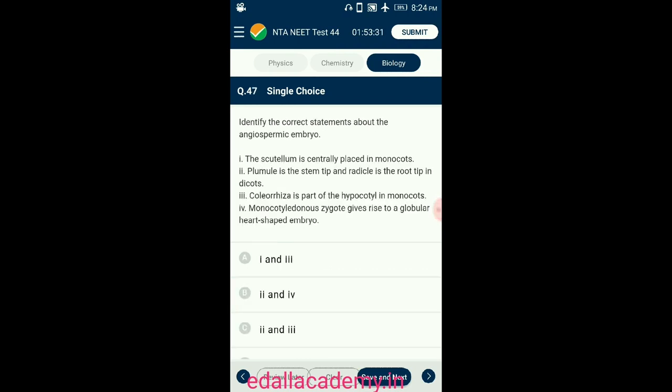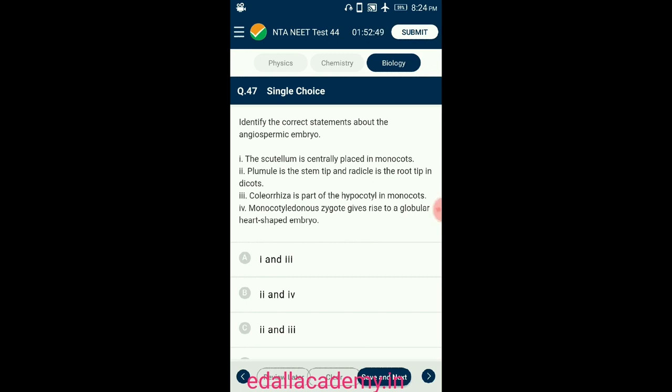Question number 47. Identify the embryo. Scutellum is found in monocots. Cotyledons are centrally placed in dicots. Plumule is the stem tip, and the radicle is the root tip in dicots. Coleoptile and coleorhiza are the stem tip and root tip in monocots respectively.